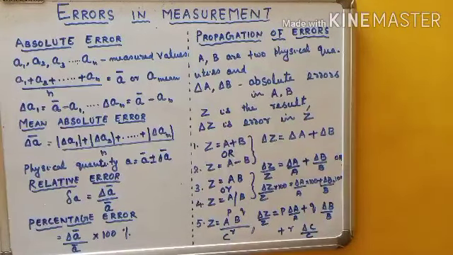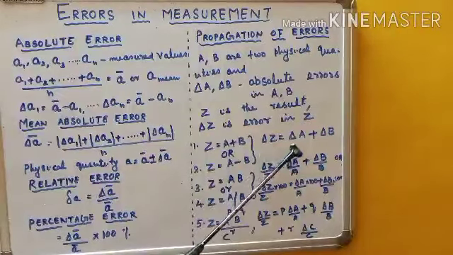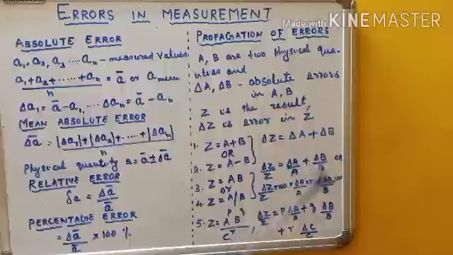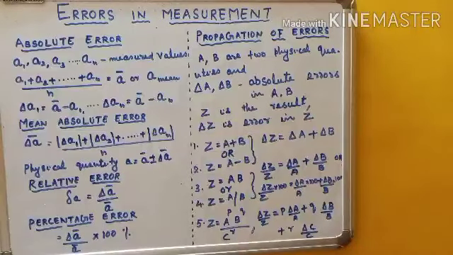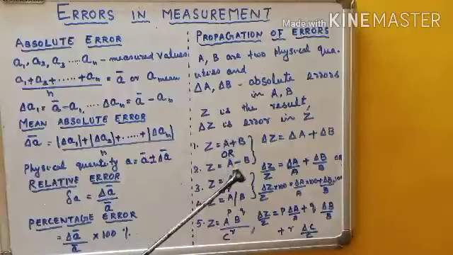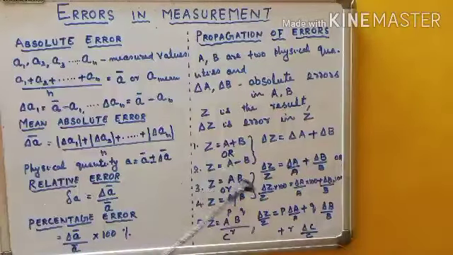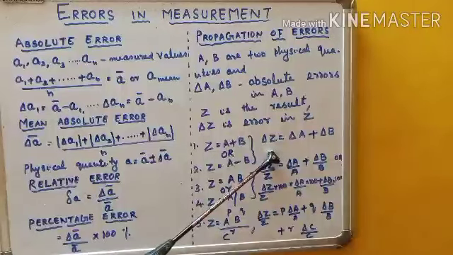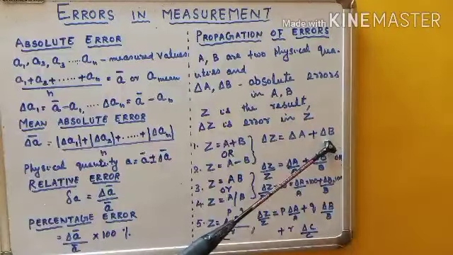As per the rule, the error in the measurement delta Z is again given by delta A plus delta B. Children, remember, the true value you subtract, but the absolute errors you are not supposed to subtract. Again, you add them, which gives the maximum possible error. So in both cases, when you add or subtract two physical quantities, the absolute errors you have to add.